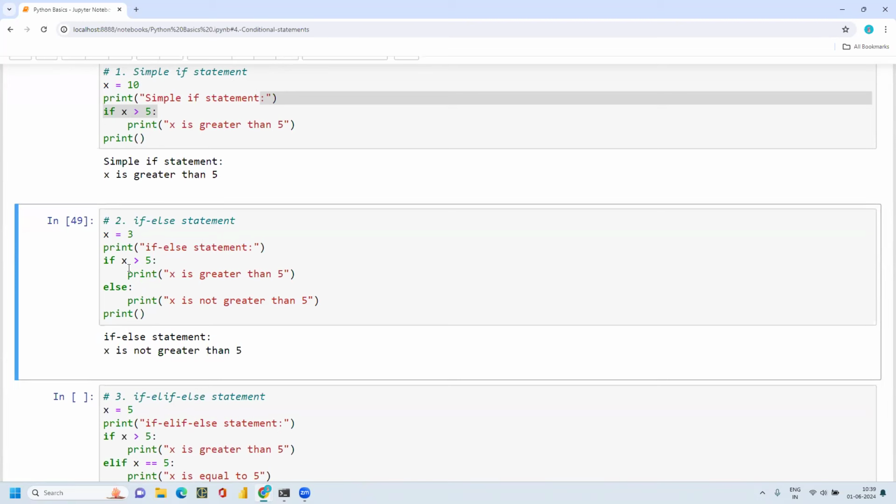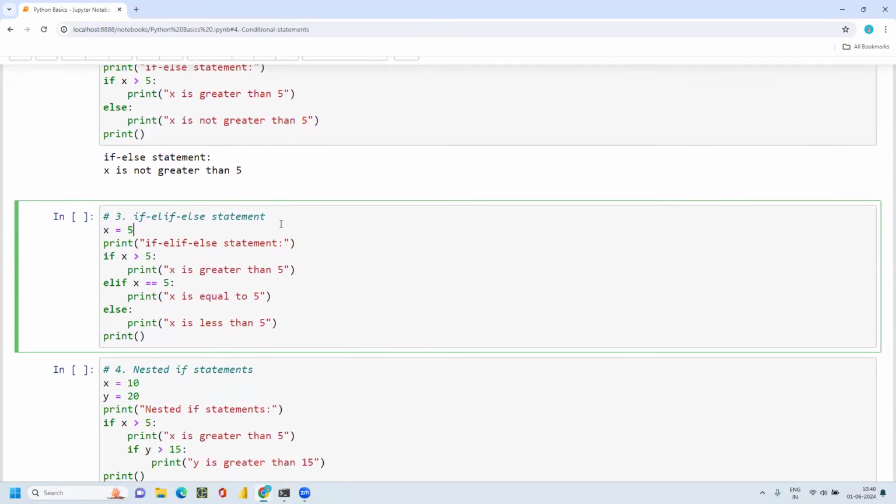So if the condition is satisfied, then we are able to print the statement for the satisfied condition. If the condition is not satisfied, then the flow will go to the else part, and the else part will be printed. So this is how you can use an if else statement.